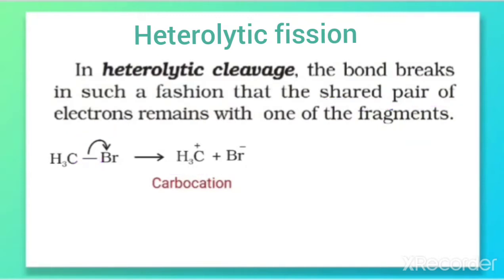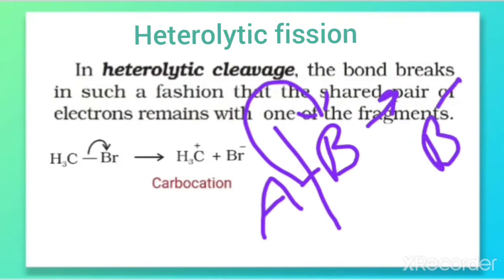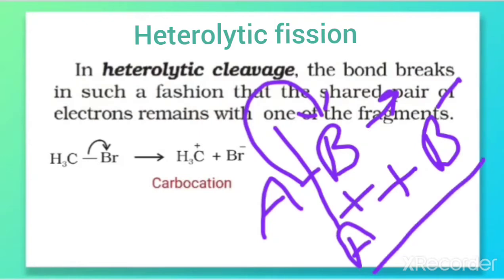If we take AB as a molecule in which the bond between A and B is cleaved in such a way that the shared pair is taken by B, what will be the products formed? B develops a negative charge because the shared pair is transferred towards B, but A develops a positive charge. So the same thing is happening as explained in this example.